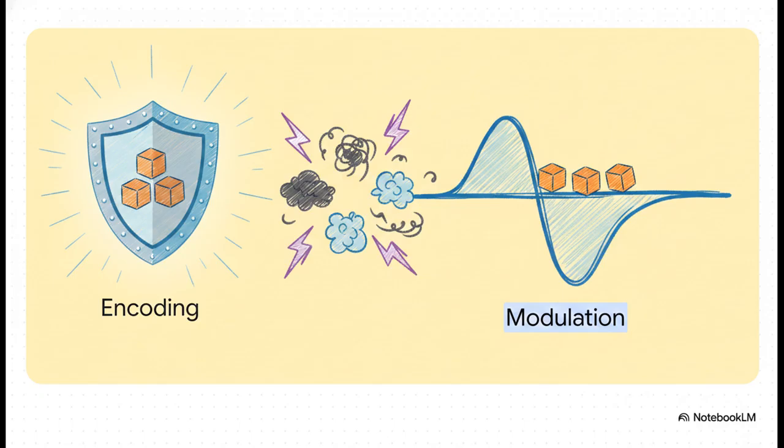So to solve these two massive problems, the antenna physics and atmospheric corruption, we rely on two distinct but highly cooperative processes. First up is encoding, which prepares and protects our digital data for its rough journey over a noisy channel. Second is modulation. This actually embeds that protected data right onto a high-frequency electromagnetic carrier wave that can safely travel through the air.